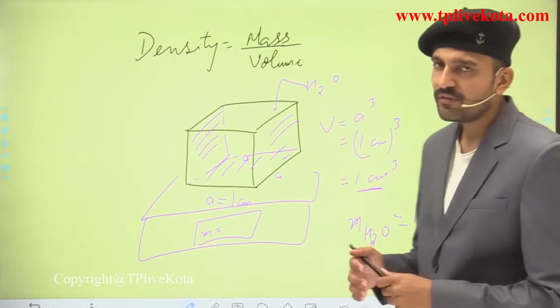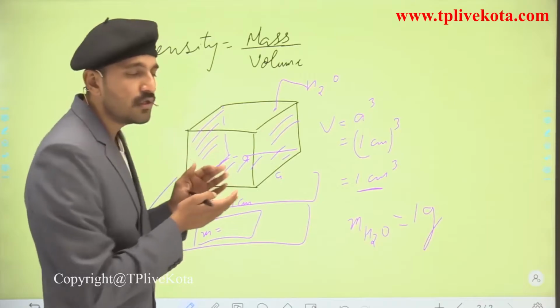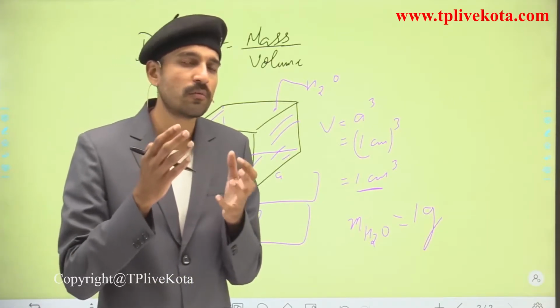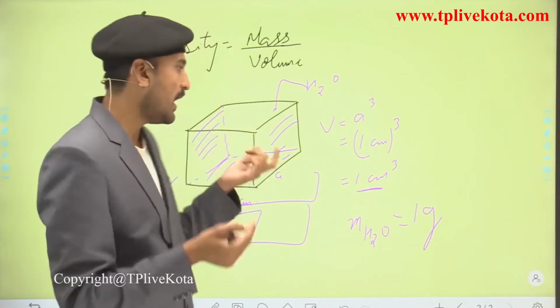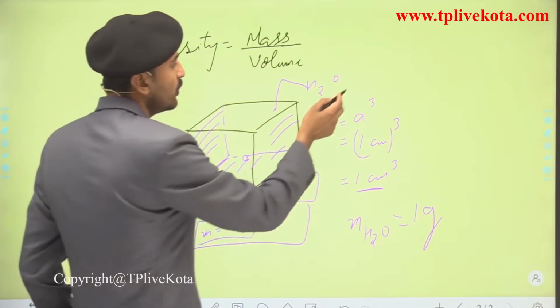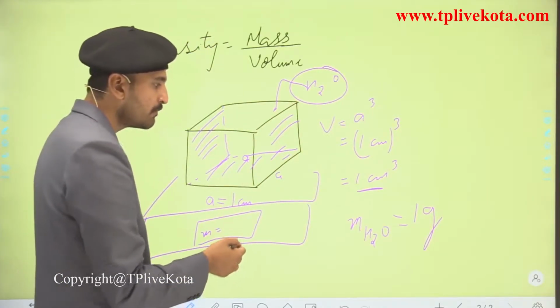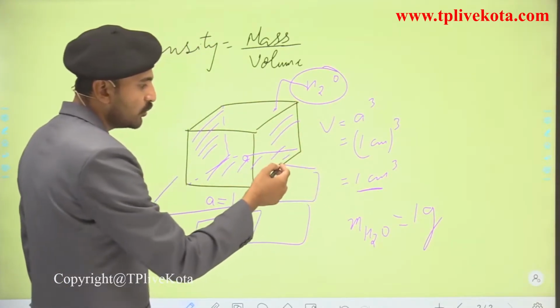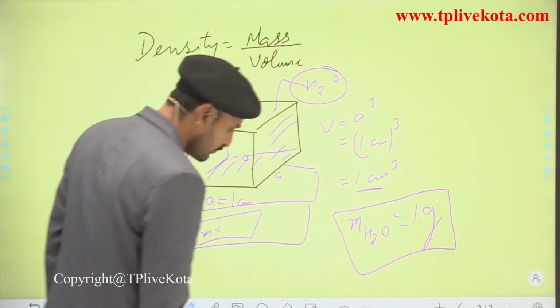Now students, just take a look over here. This was the cube which was hollow from inside and it has only one open space from where we can put something into it. So if I put the water here, place it on the weighing machine and subtract the mass of the cube from the overall mass, we get that the mass of water is 1 gram.